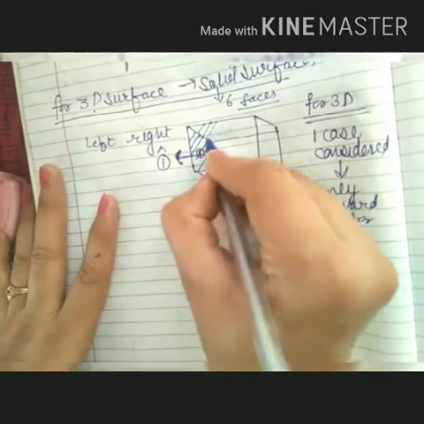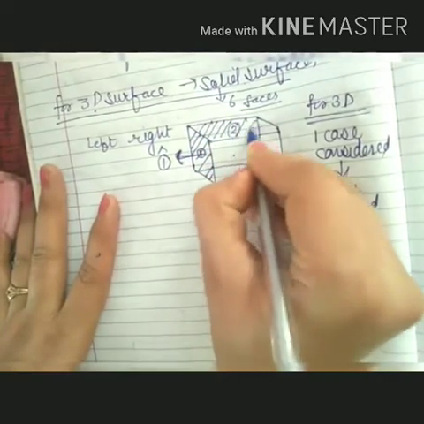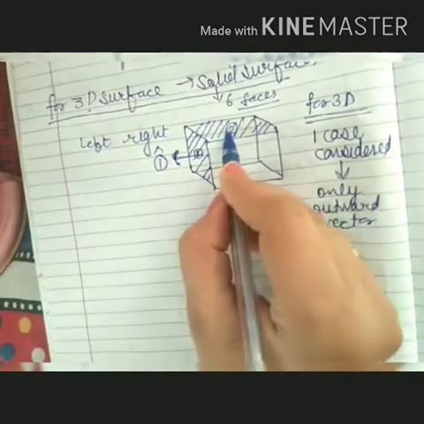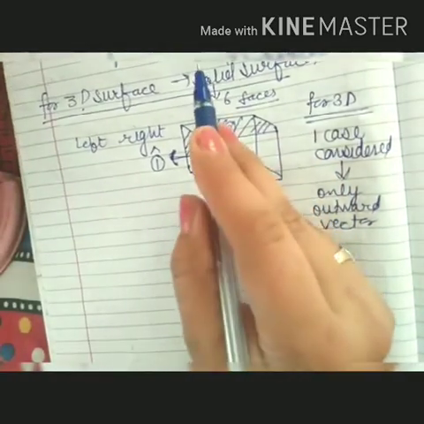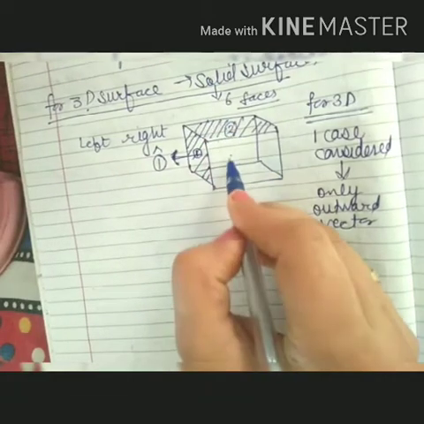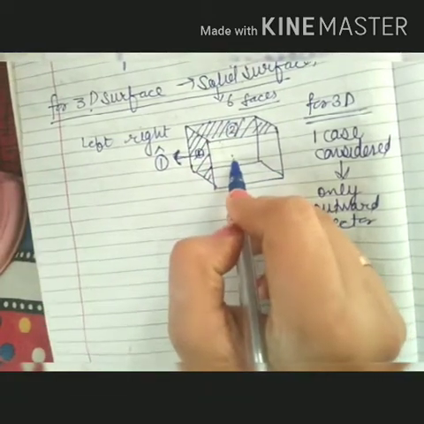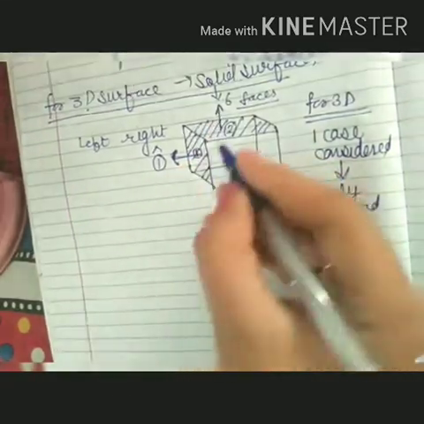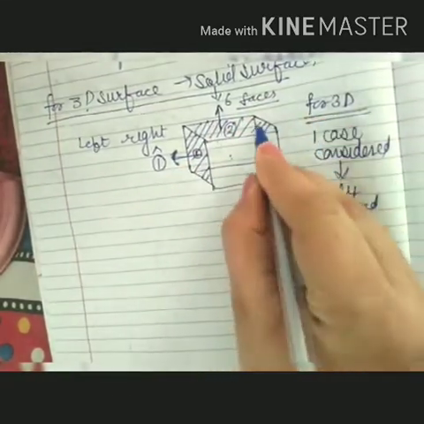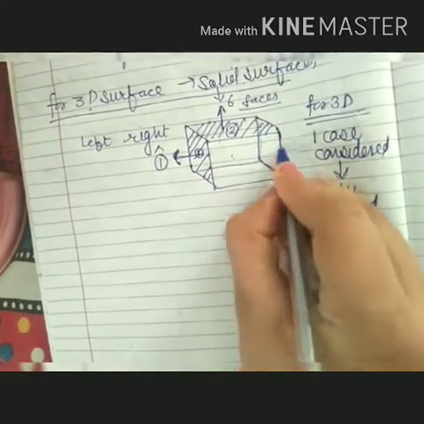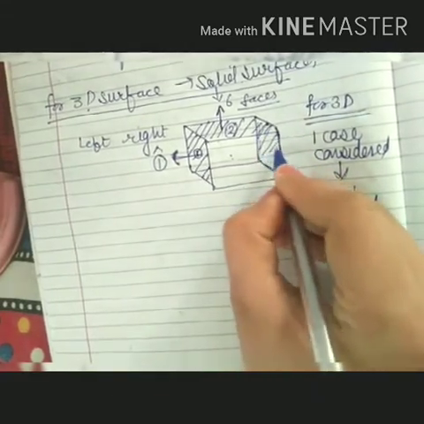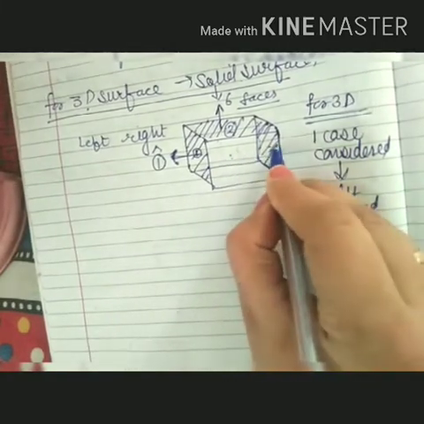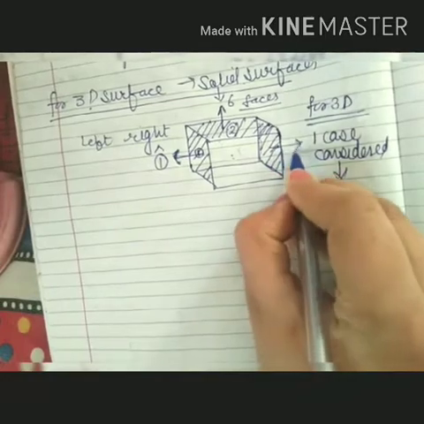If I mention the second one, that is the top surface, for this there are two possible cases, one above the plane and one below the plane passing through the body. We have to consider the outward one, so we will consider this. Same is the case for the right one. For the right one, that is the third case, one vector will be within the body and second one outside the body. We have to consider only this one.